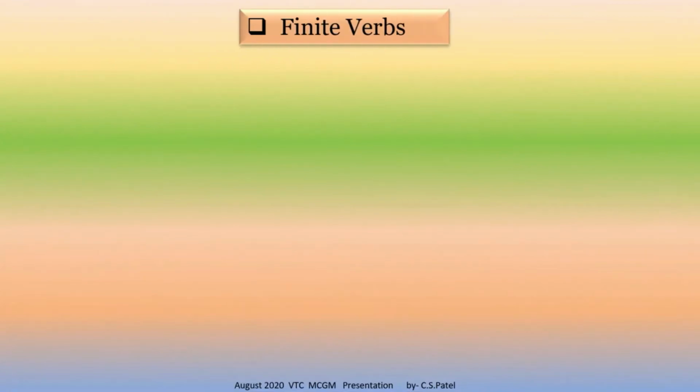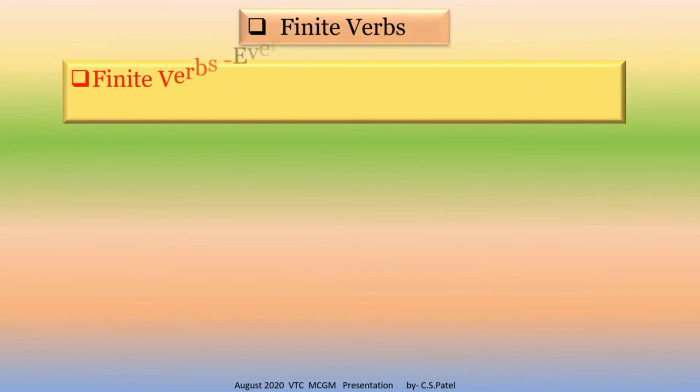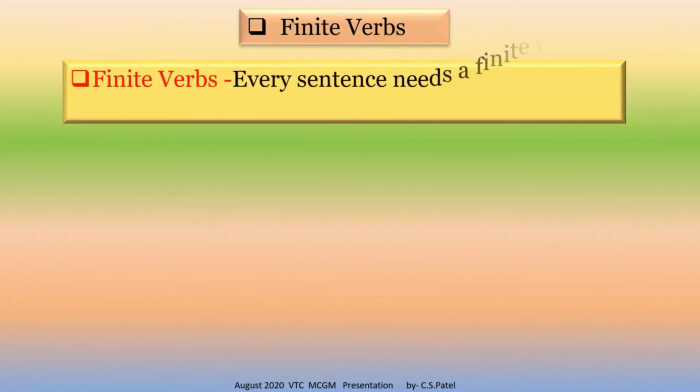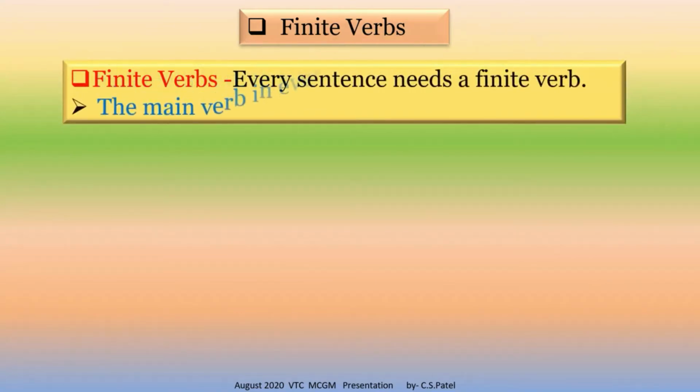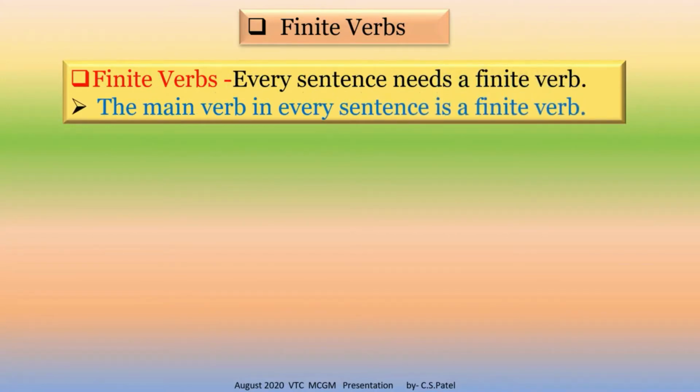Students, finite verbs. Every sentence needs a finite verb. The main verb in every sentence is a finite verb.